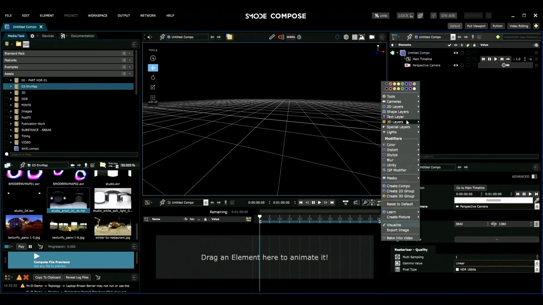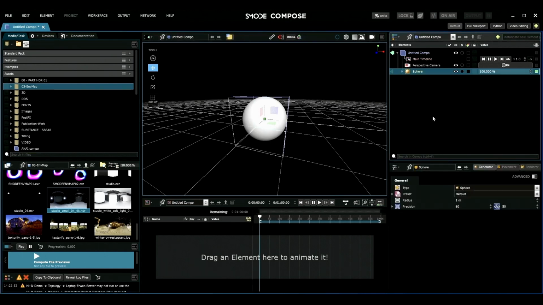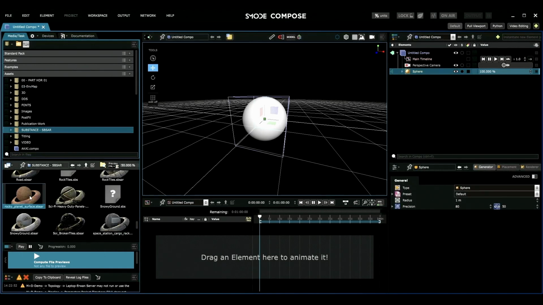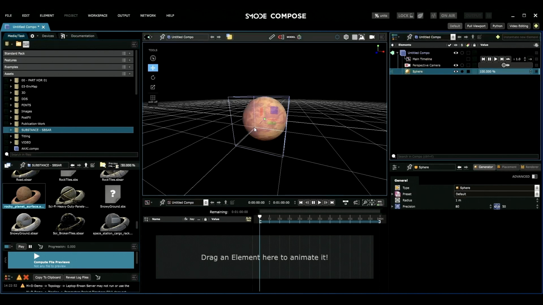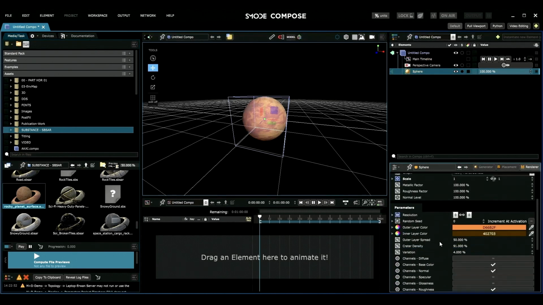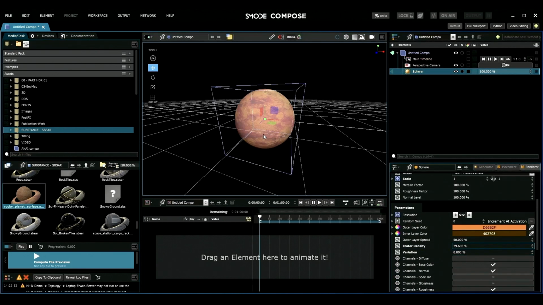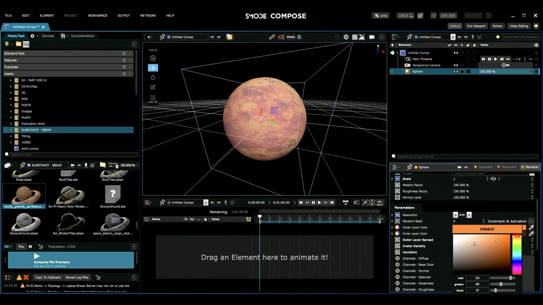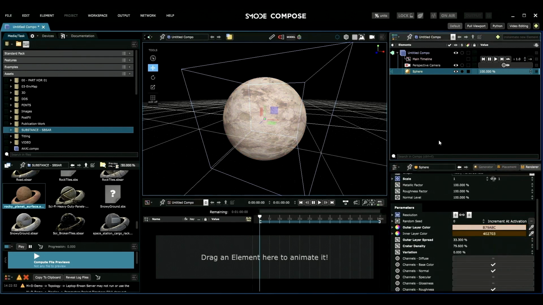So how the creation works, it's pretty simple. Let's imagine that I want to create a visual of a planet. So here you have the interface of SMOD, and I'm going to create a sphere, and I will texturize this sphere with a substance material. And if ever your substance material has exposed properties, you still can customize them directly inside the software. Then you have the animation process, of course.